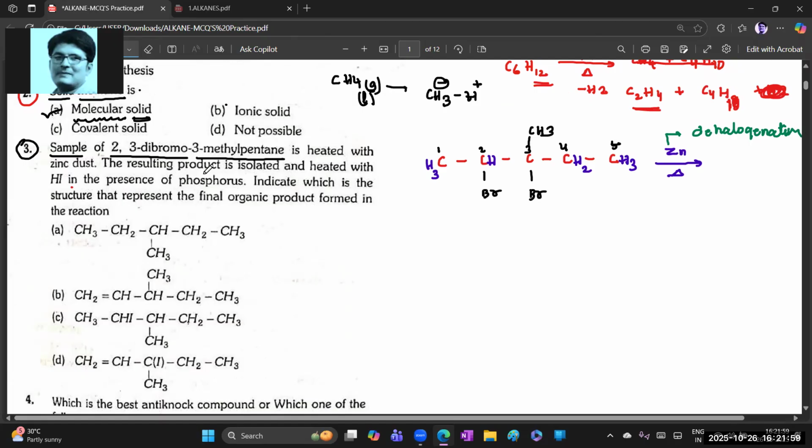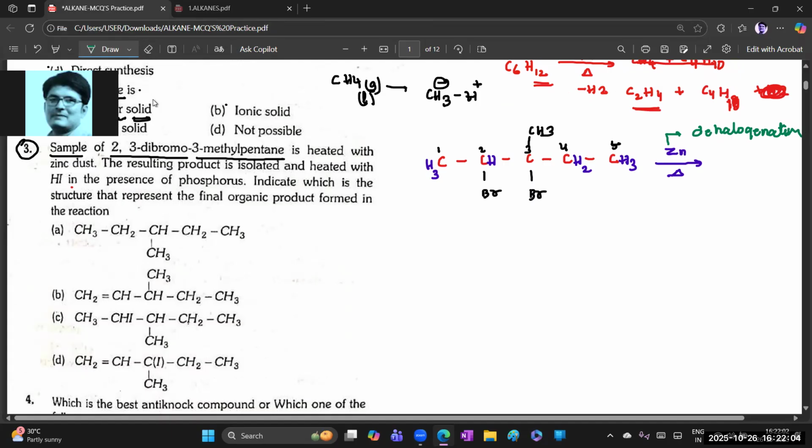The resulting product. Chalo, first let us write the product after removal of this bromine. How to write? After removal of this one and this one, here we will get the double bond. Single bond is converted to double bond. Then how can we write the product? See guys, how am I writing? CH3, CH. See, here the double bond will be acquired. C already has CH3. Okay. And CH2, CH3. Okay. So that product is obtained like this.